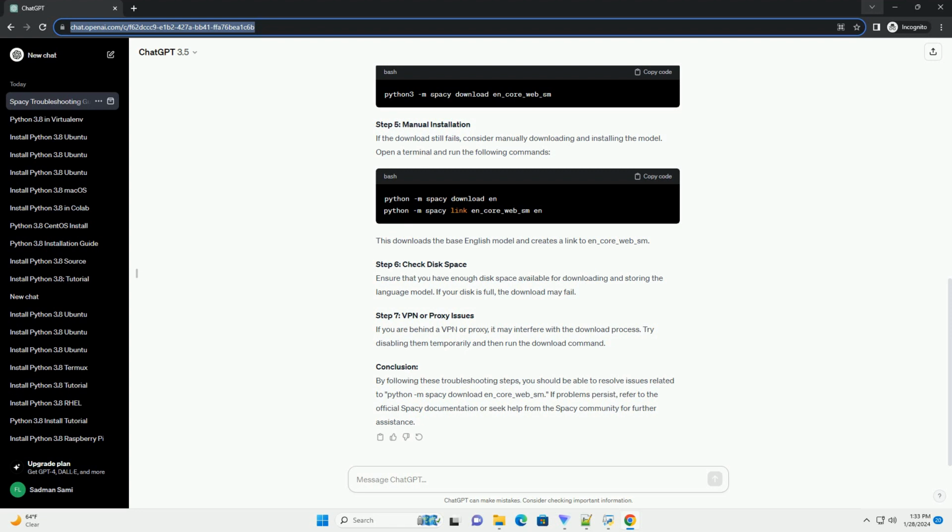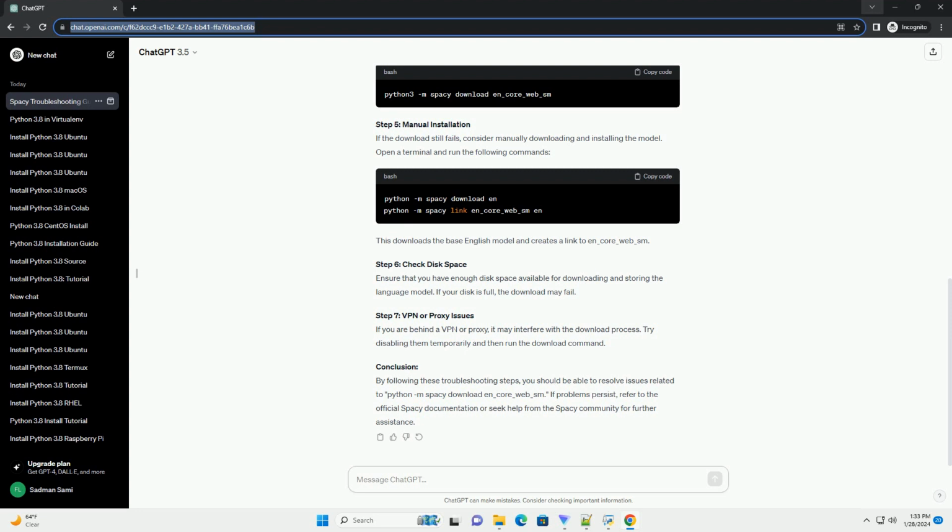Internet connection issues. spaCy version compatibility. spaCy server status. Before troubleshooting other issues, confirm that your internet connection is stable. You can do this by trying to access a website or using a simple command like. If your connection is unstable or blocked, resolve the internet issues first.